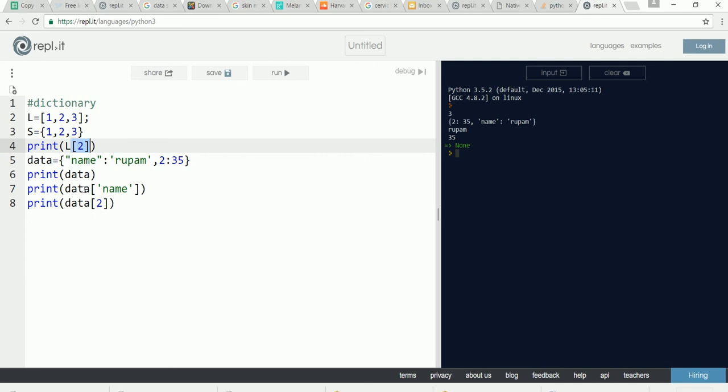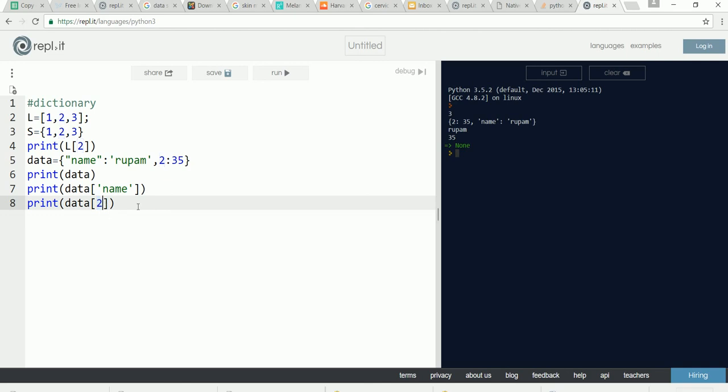But in the dictionary, we see there are only 2 elements, 2 keys. One is 2, one is name. So if at all it was accessed through index, we would not have got the result. Here 2 means a key value. So in Python we can create a dictionary which is a key-value pair where the key can be of any data type. It can be a string, it can be a number, it can be anything.